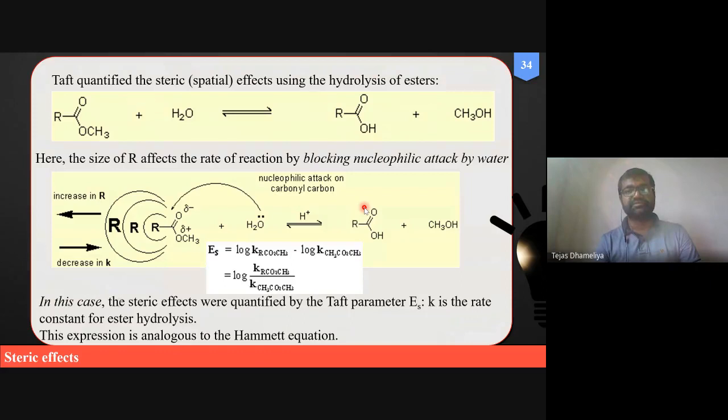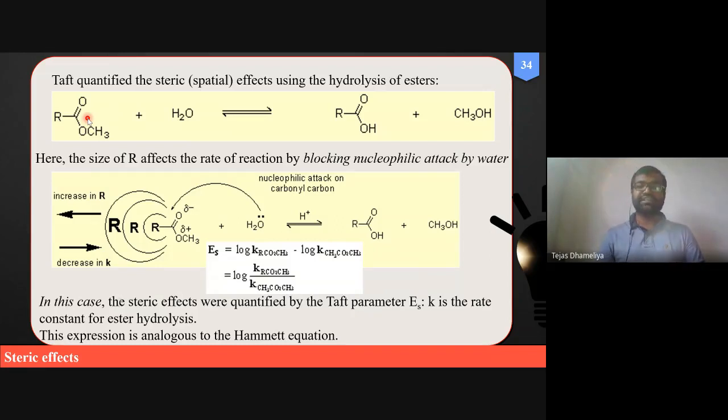What is this factor? Just like Hammett, Taft first studied this factor for a chemical reaction. And what is that chemical reaction? That chemical reaction is the hydrolysis of the ester molecule. So this is that ester molecule RCOOCH3, reacted with water. So naturally, this ester bond which is present over here will undergo hydrolysis and it will form carboxylic acid as well as methanol.